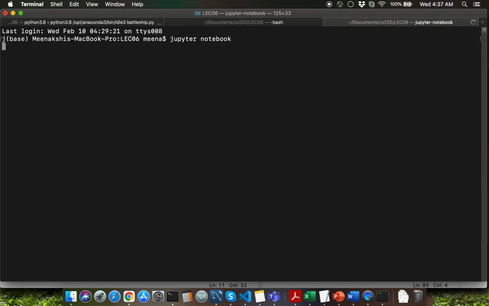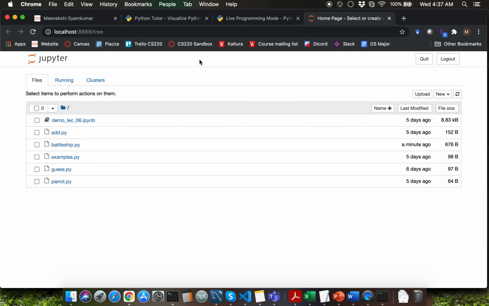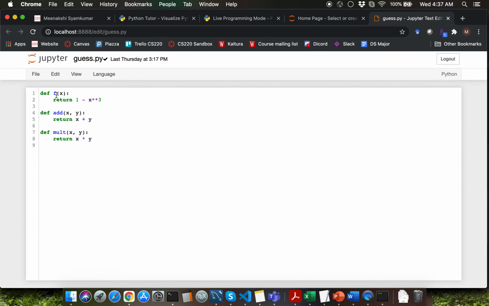I want to briefly show you the guess.py program file which I used for the rest of the demo from lecture 6. So if you click on guess.py, you should be able to take a look at the definition for function f, which was the guess function of 1 minus x cubed. This particular script file also has function definitions for add and mult function. Please make sure to check those out. That will be it for today's lecture.